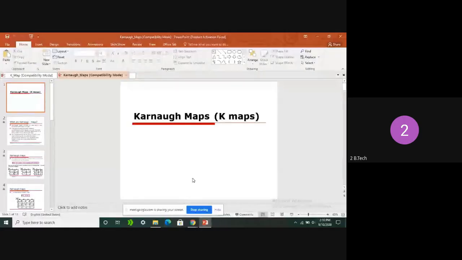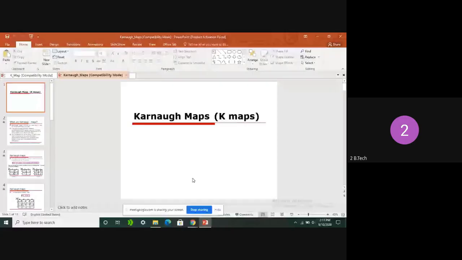As the number of variables increases, what we have seen up to now, the simplifications are based on some Boolean theorems. That is going to become difficult when the number of inputs or variables or literals is increased. Then simplification will become a little bit tough.